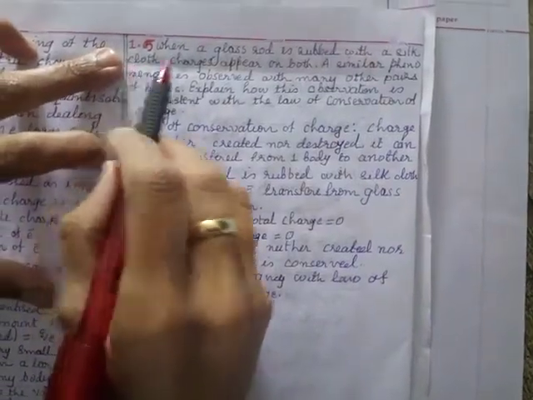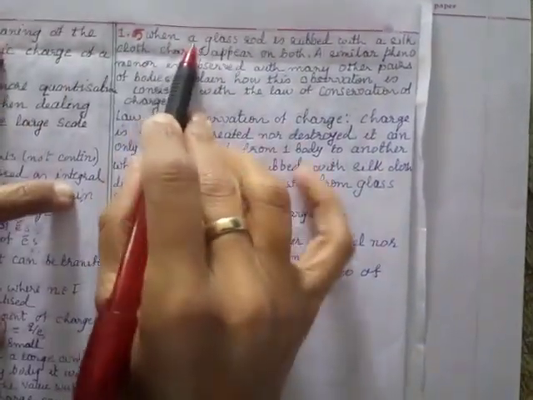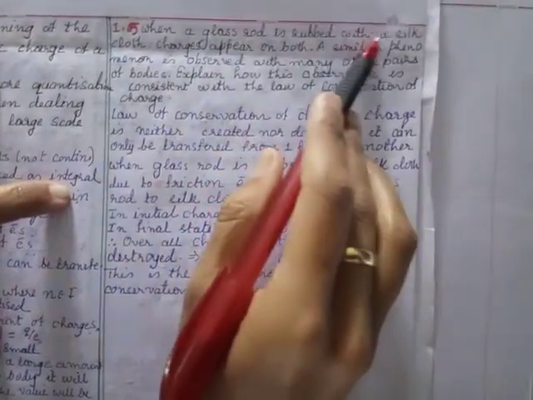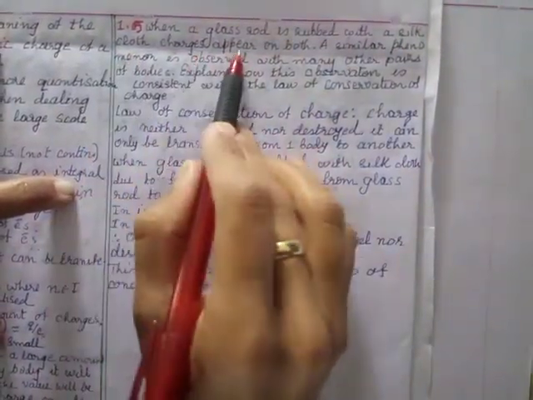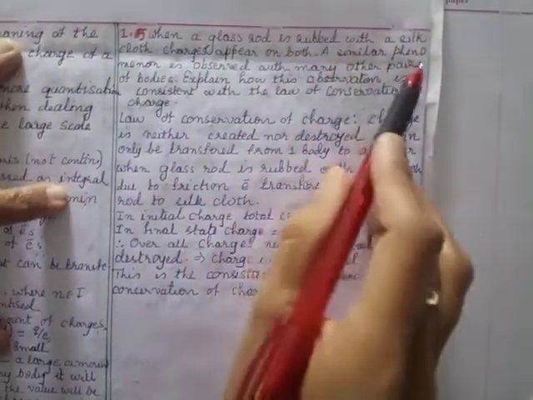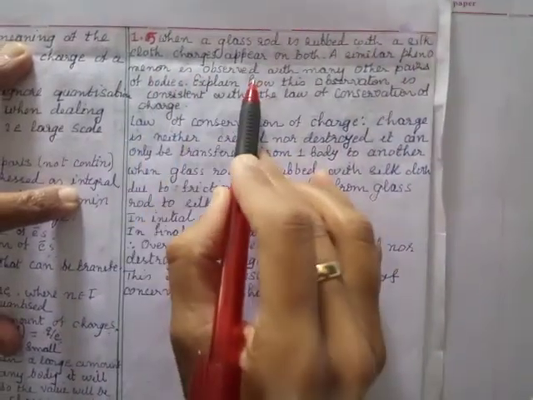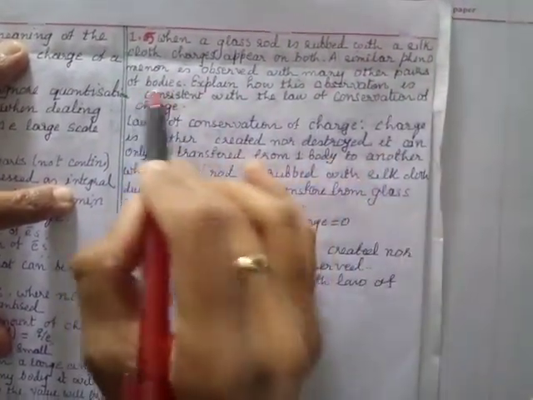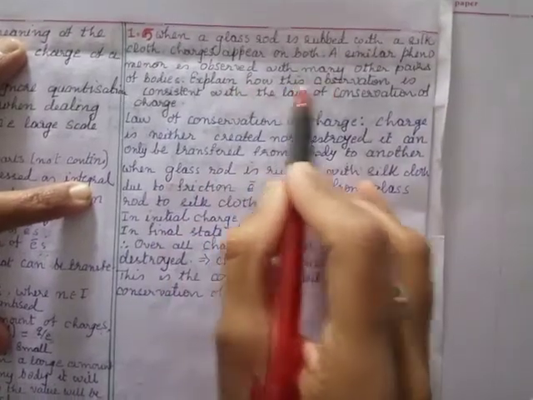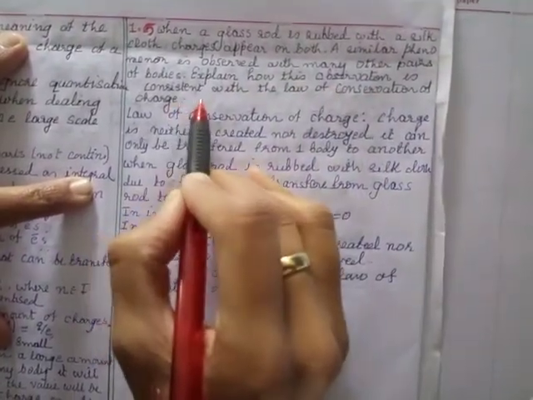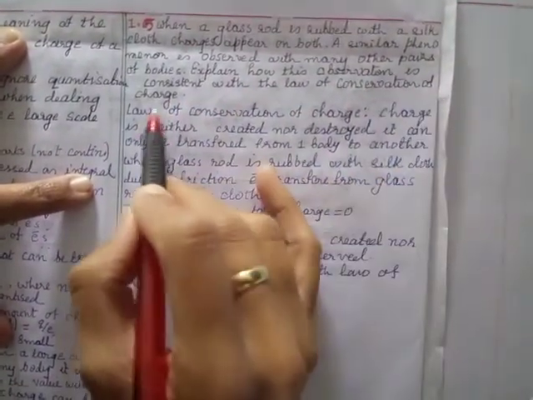Example exercise number 1.5. When a glass rod is rubbed with a silk cloth, charges appear on both. A similar phenomenon is observed with many other pairs of bodies. Explain how this observation is consistent with the law of conservation of charge.